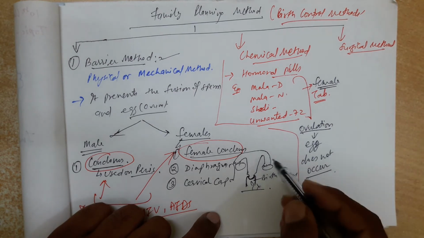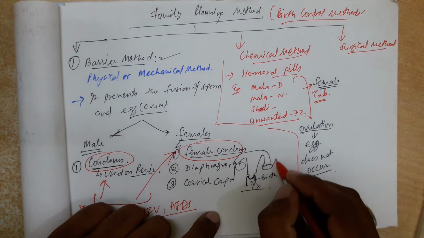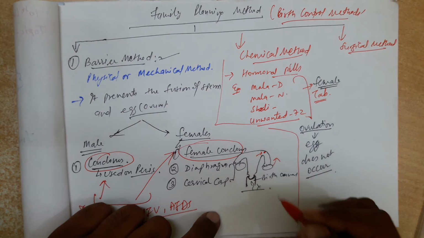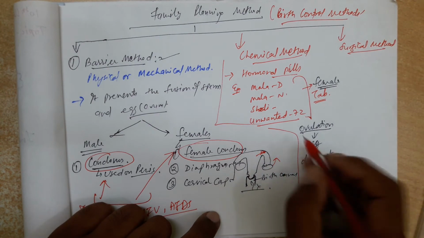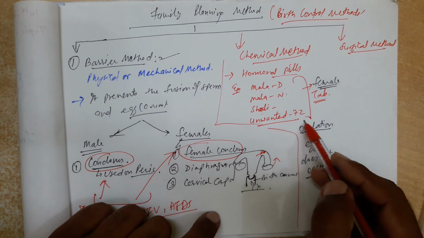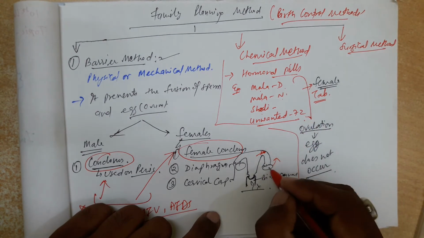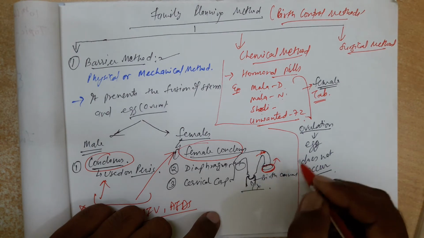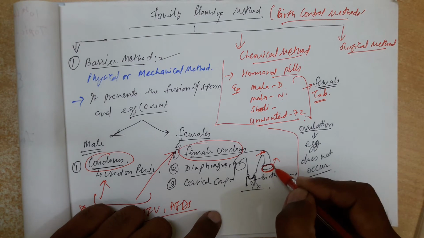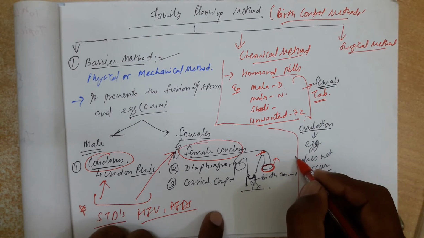If the egg is not released from the ovary, then the sperm will not fuse with the egg. So these tablets, Mala D, Mala N, Saheli, Unwanted 72, all stop the development of egg cells or ovum in the ovary. That's why it is called a chemical method.